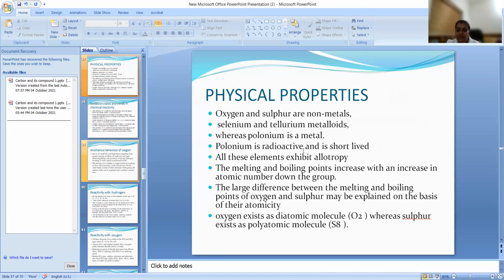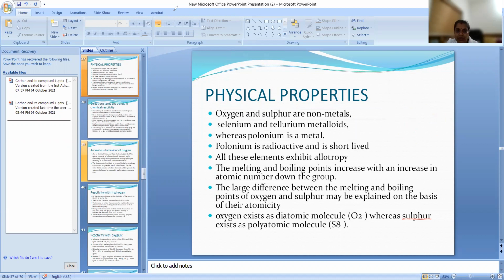Actually, there is a large difference in atomicity between sulfur and oxygen, and so in their melting points. What is the reason? It's very easy. Oxygen is O2, while sulfur is S8. So the number of electrons is more here, and the atomic mass is more for this than this. With more electrons, the van der Waals attraction is also more. That is the reason why it has a high boiling point. Okay, that's all.